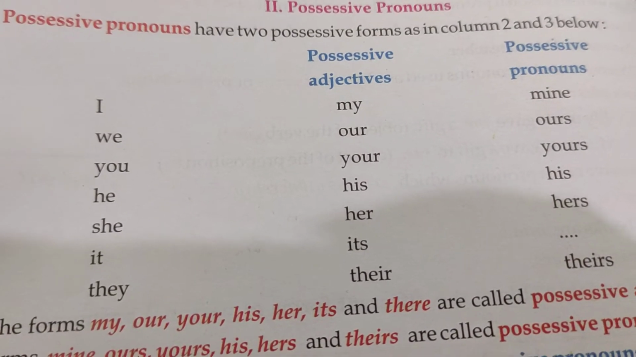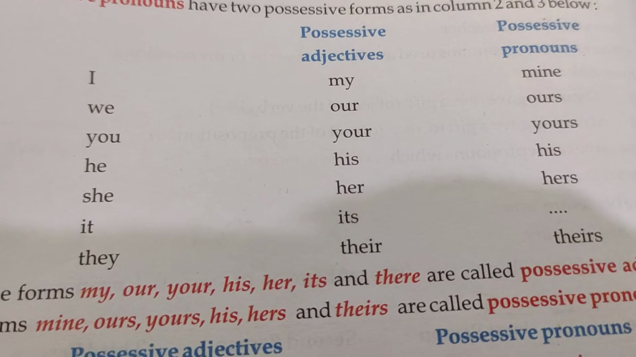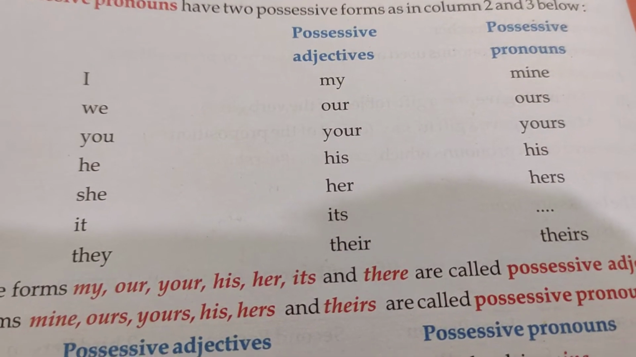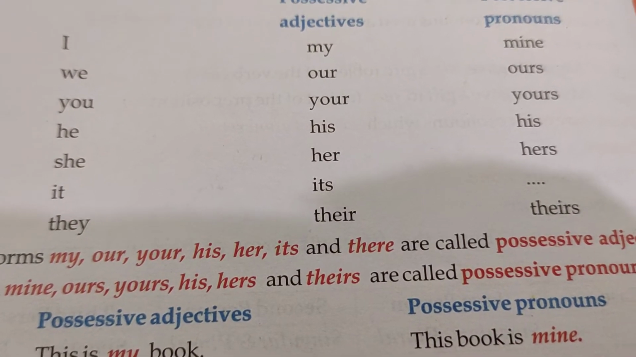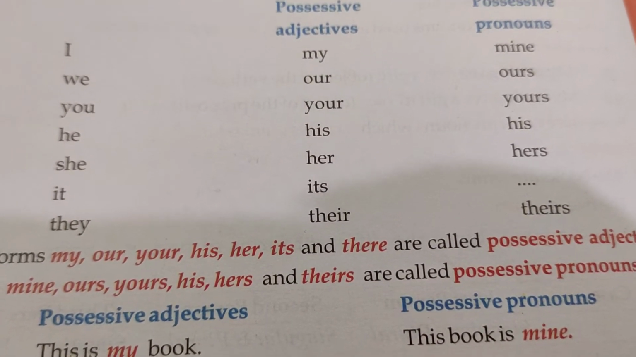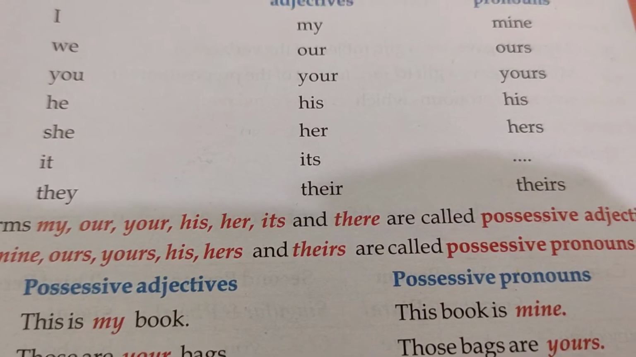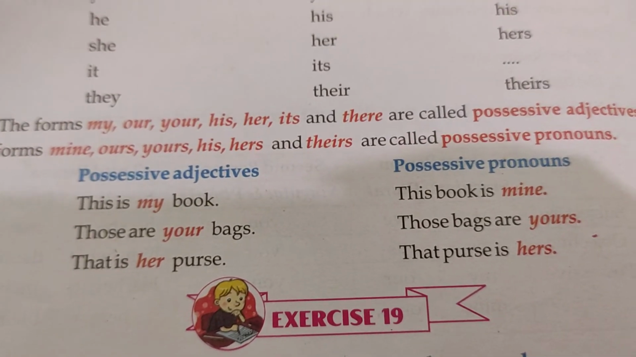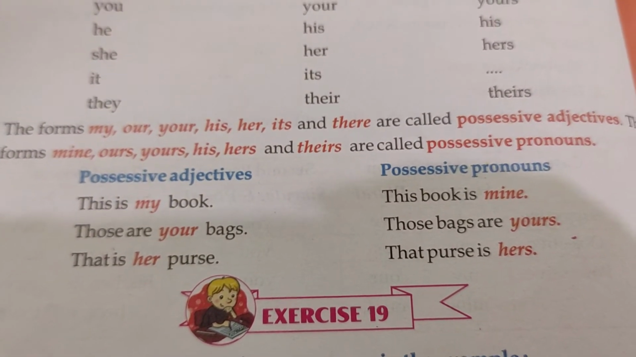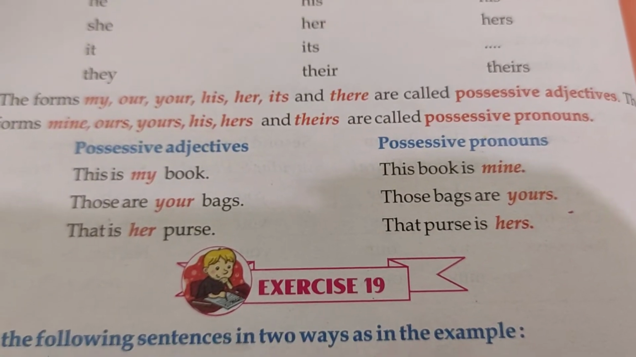Second is possessive pronouns. Possessive pronouns have 2 possessive forms. Which are those 2? One is possessive adjectives, one is possessive pronouns. Like for I, it will be my and mine. We will be our and ours. You, your, yours. He, his, his. She, her, hers. It, its. They, their, theirs. So the forms my, our, your, his, her, etc., are called possessive adjectives, and mine, ours, yours are called possessive pronouns.